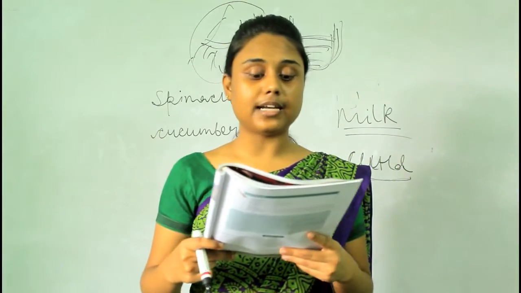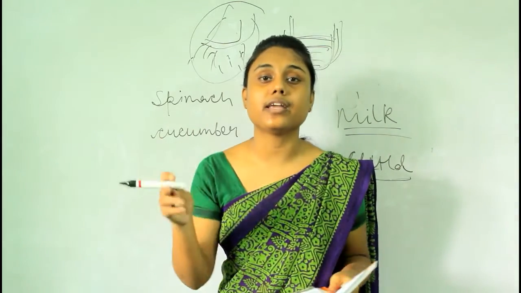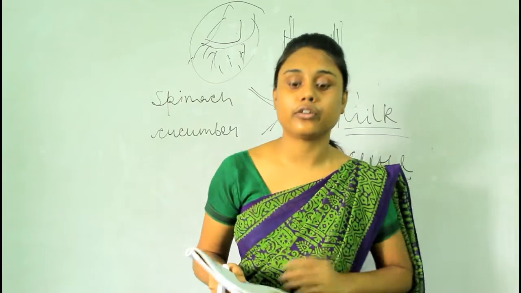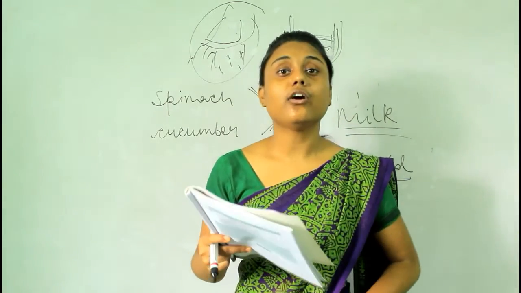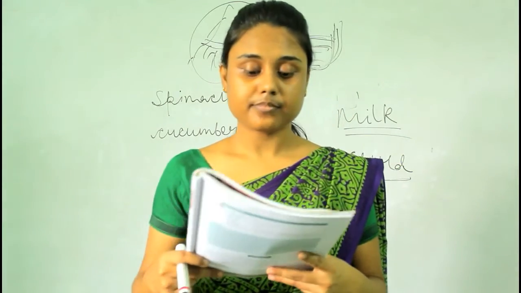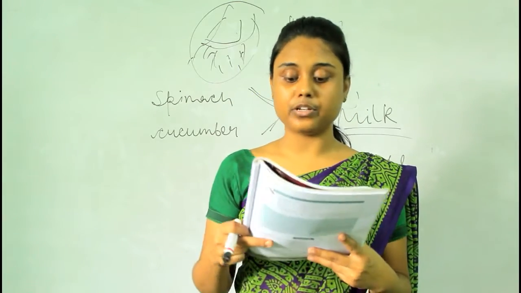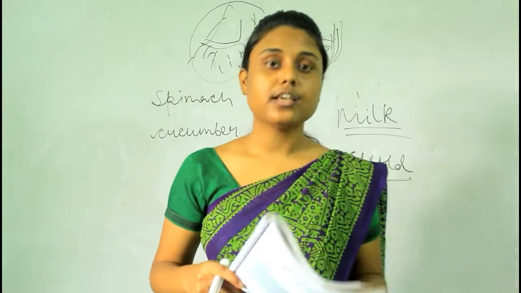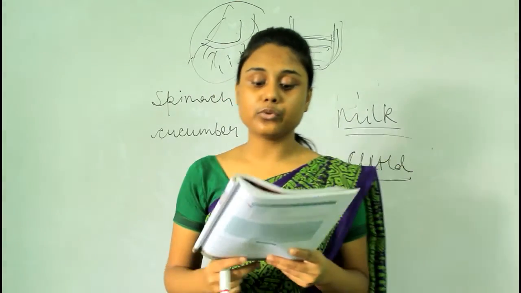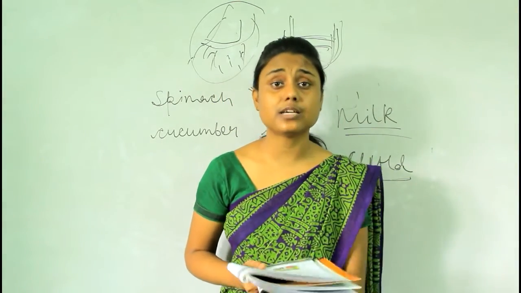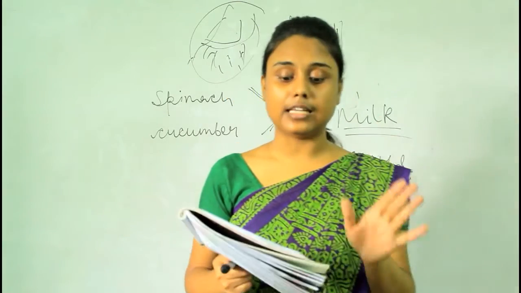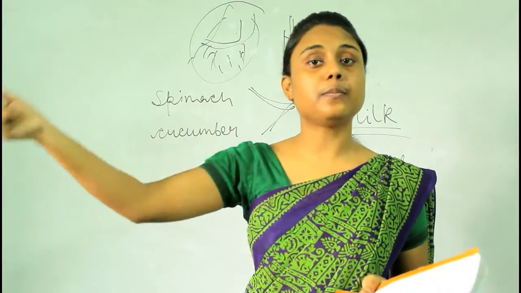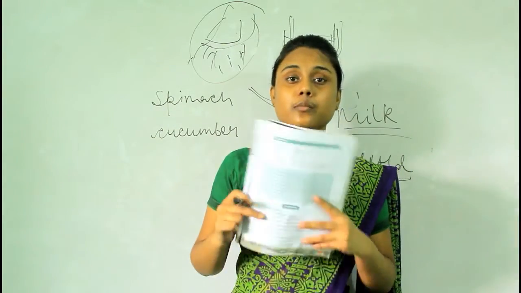Now, mending taps that leak. By mending we mean repairing. So any tap which is leaking in your surroundings or at your home, tell your elders to repair that tap. Now, reusing water, for example, using water that was used for washing vegetables to water the plants. You use water to wash vegetables and fruits, and the water is still clean, then you can use the water to water the plants, okay, so that they can grow properly.